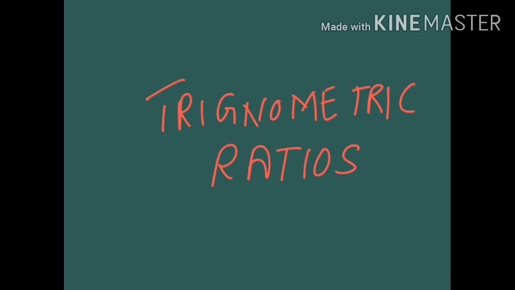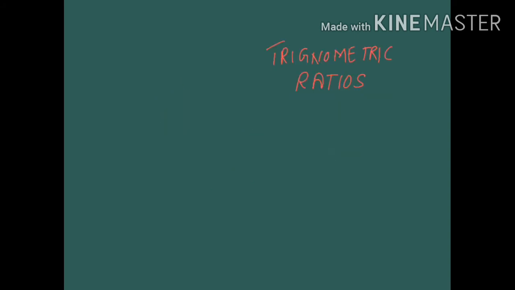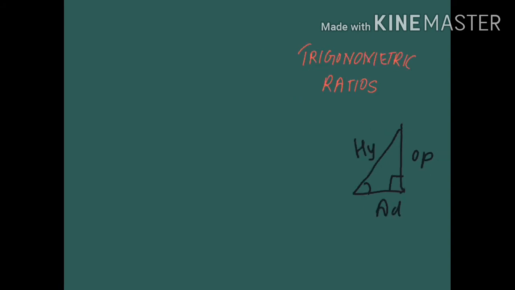Okay. As I explained the trigonometric functions, now there are trigonometric ratios. Let me explain the trigonometric ratios. This is a right angle triangle at 90 degrees. This is theta. Here opposite, adjacent, and here hypotenuse. All the trigonometric ratios are always based on this right angle triangle, based on this opposite side, this adjacent, and this hypotenuse.